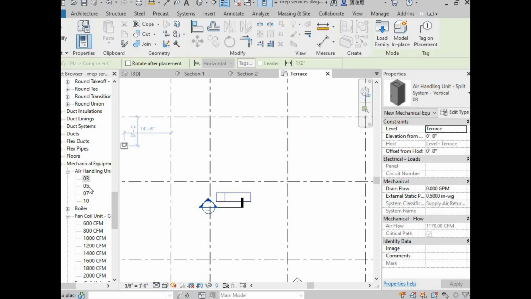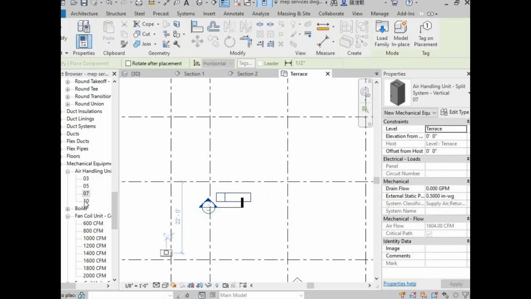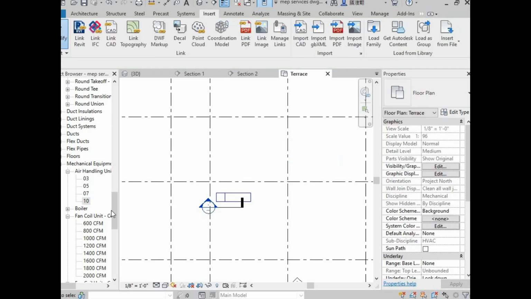No, not this one, not even this one, not even this one.